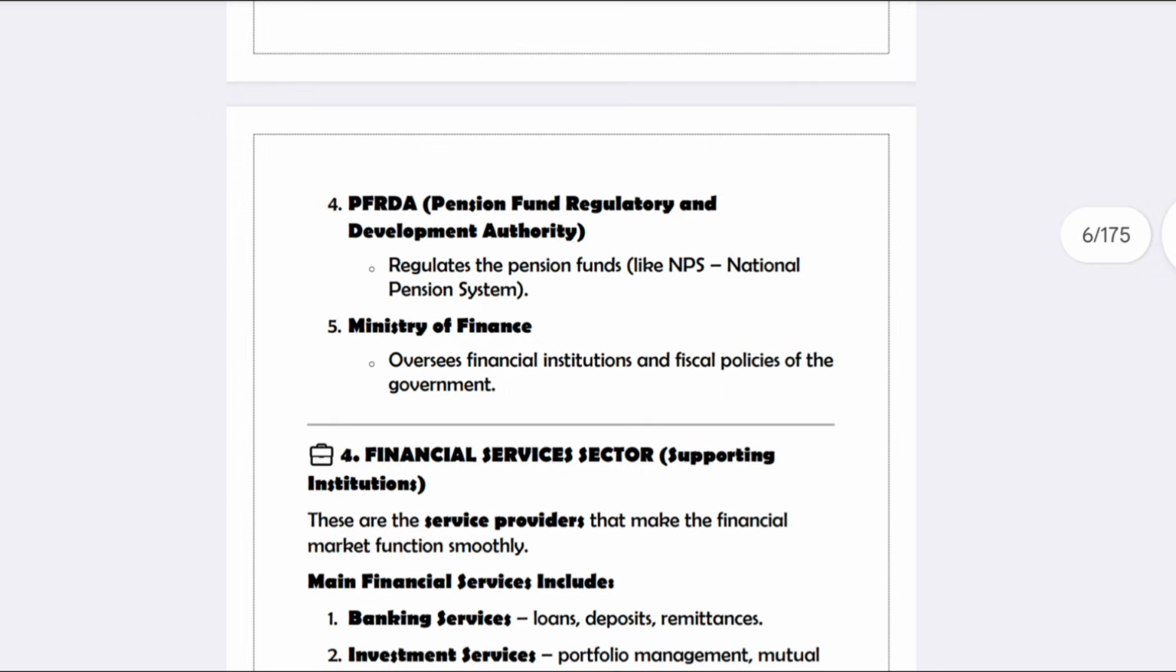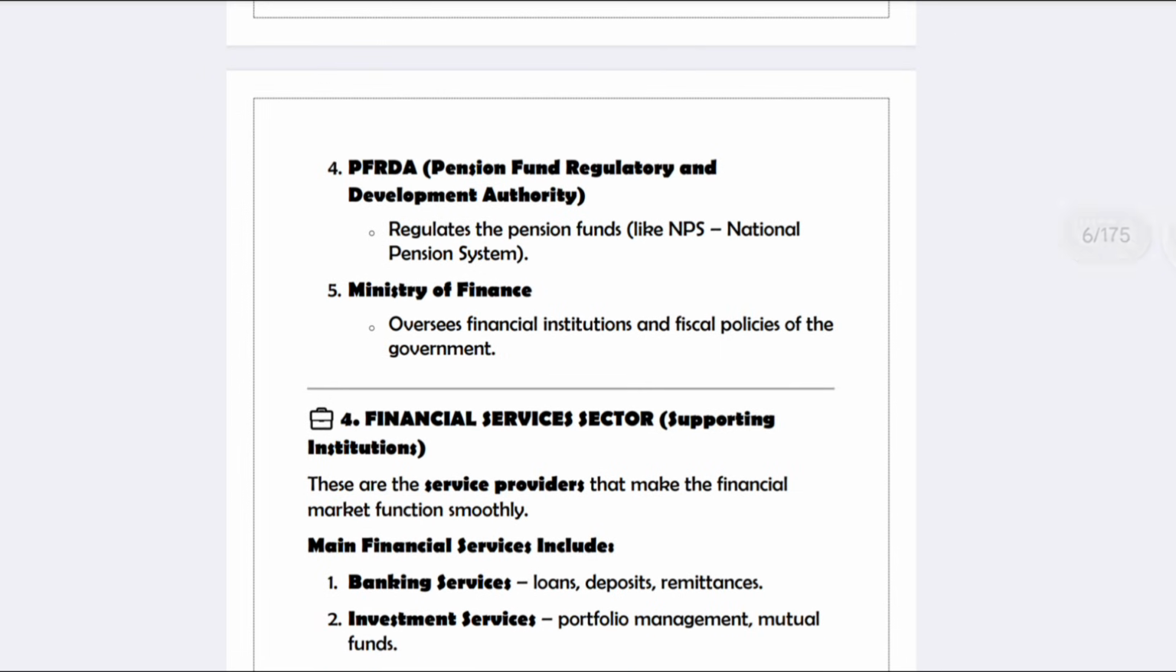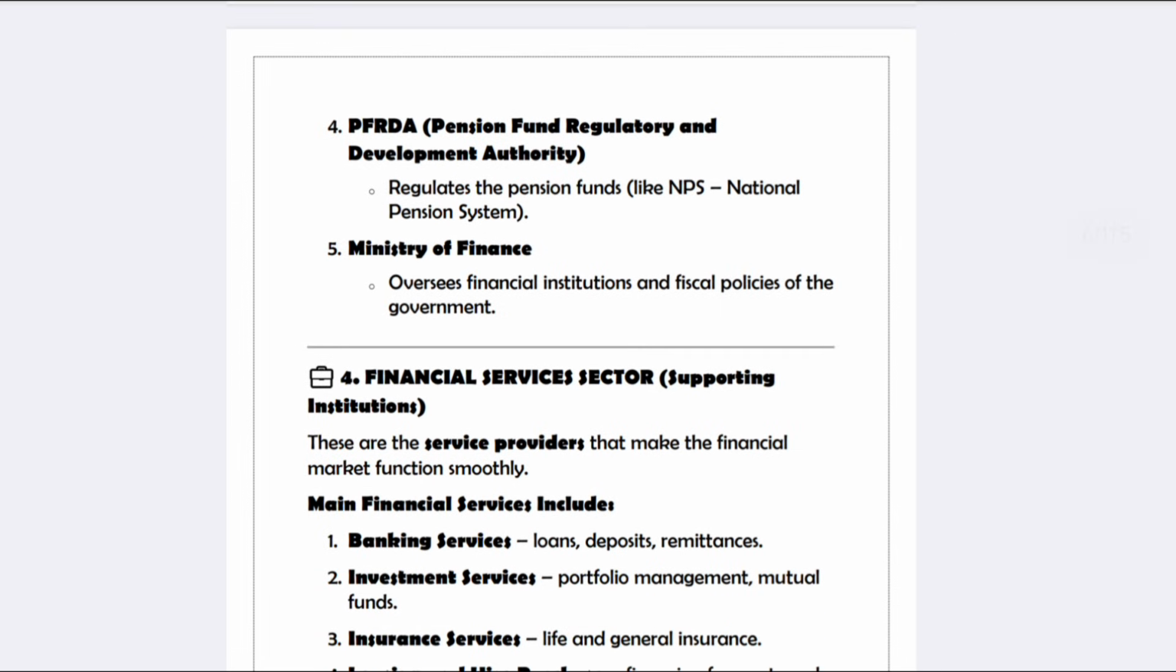Next, you have PFRDA, the Pension Fund Regulatory and Development Authority. In this, the pension funds will be regulated. Next, the Ministry of Finance. Whatever fiscal policies the government has, it will oversee that. Okay, so this is about that.